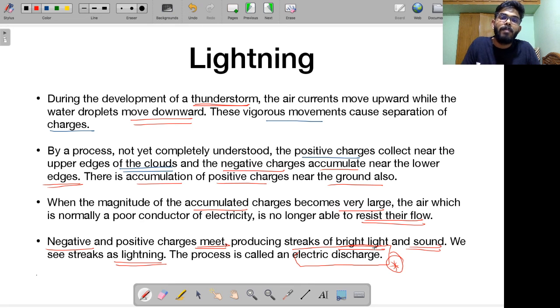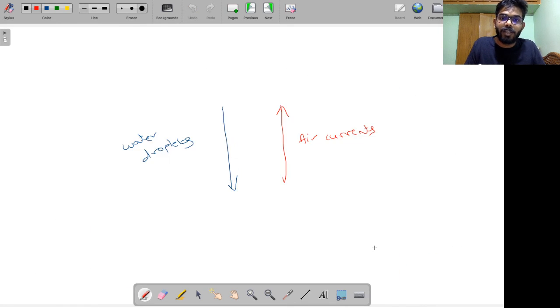Again, we are picking up from class 8 NCERT, so you cannot give an excuse that I don't know what is this electric discharge, etc. Alright, this process is called electric discharge, right? So as I told you, there is separation of charges taking place. This is totally because of friction, right?